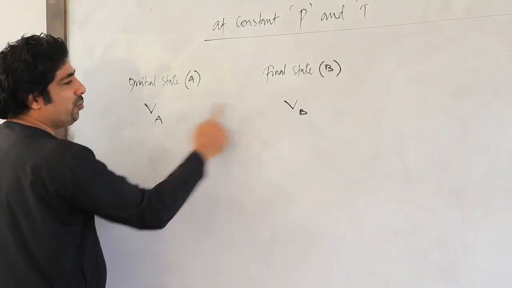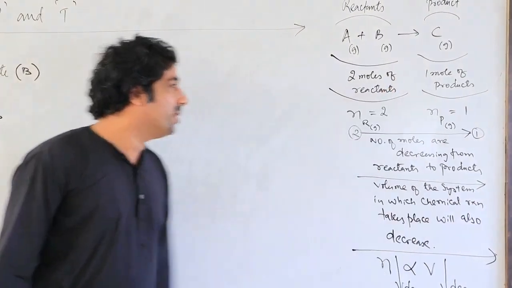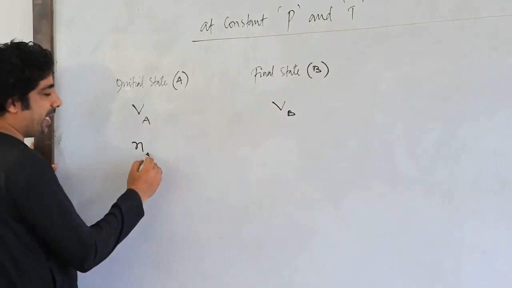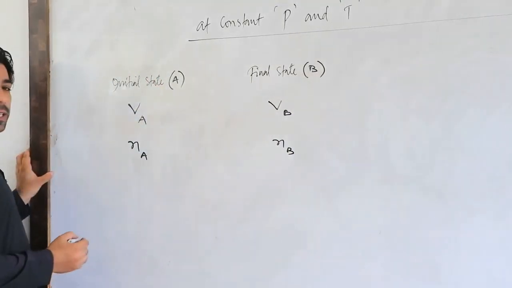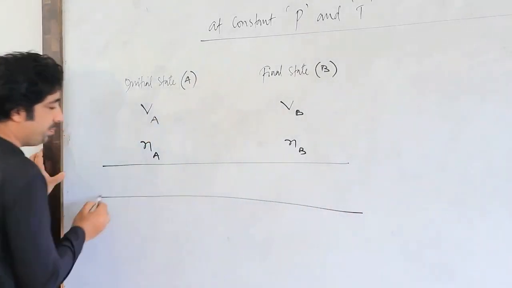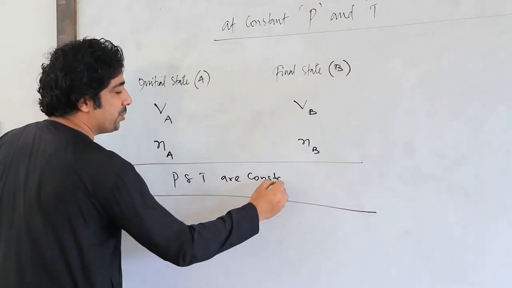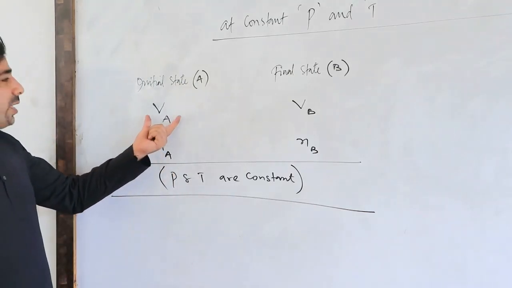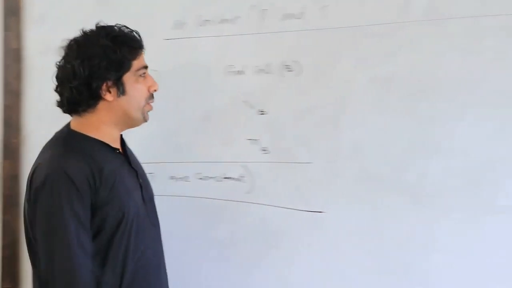And we know that volume will only change when number of moles will change. Number of moles are changing from 2 to 1. That means number of moles are decreasing. So let's suppose here number of moles are Na, and here the number of moles are Nb. And 2 things are constant here, my dear friends. Pressure and temperature are constant. These 2 are constant, my dear friends. So now, my dear friends, you have understood that volume is changing and the number of moles are changing.